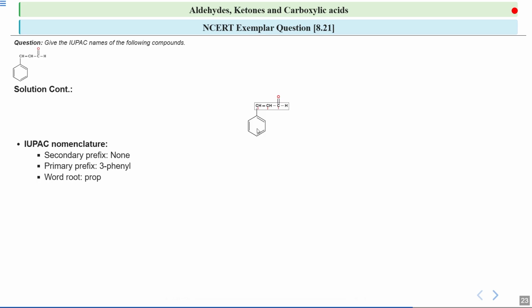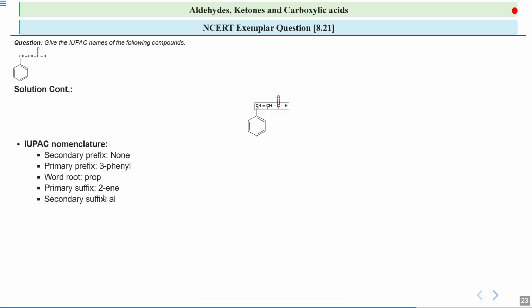Next, we have the word root. If we see here 1, 2, 3, 3 carbon atoms are there. So the root word is prop, which indicates a 3 carbon chain. Next, we have the primary suffix. If we look, on the second carbon, you will see there is some unsaturation present, that is, a double bond is present over here. So the primary suffix here is 2-ene.